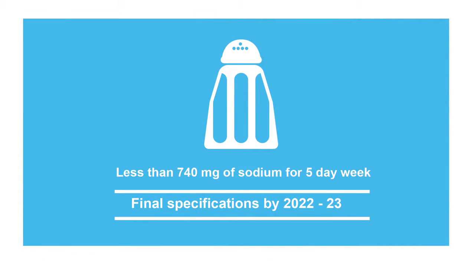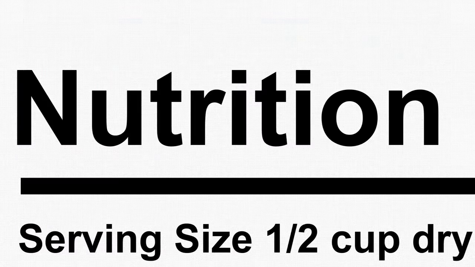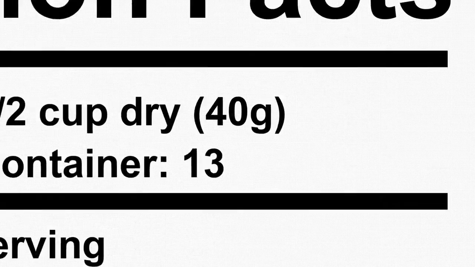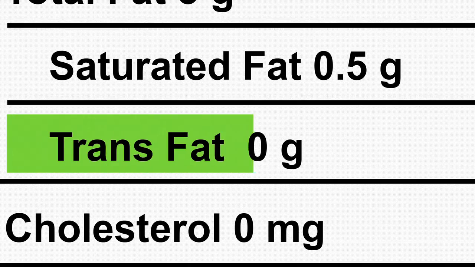Beginning in 2014-15, less than 740 milligrams of sodium per 5-day week are allowed in the lunch meal patterns for 9 through 12. Final sodium specifications are expected to be reached by school year 2022-23. As for trans fat, nutrition labels or manufacturer specifications must indicate 0 grams of trans fat per serving for all grade levels.